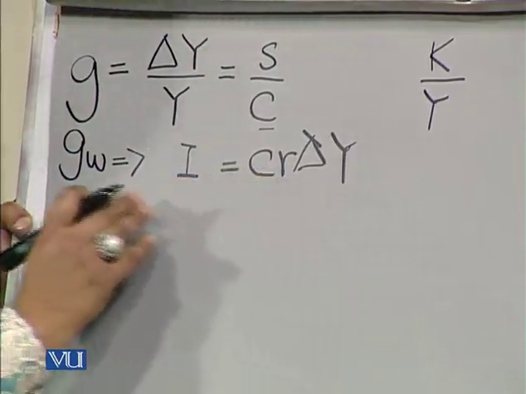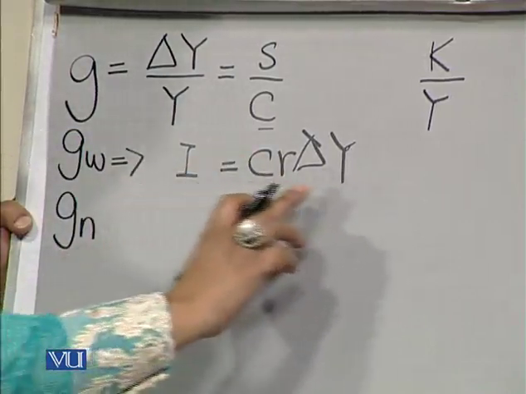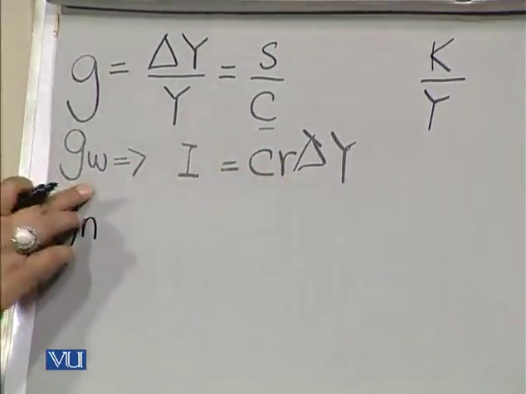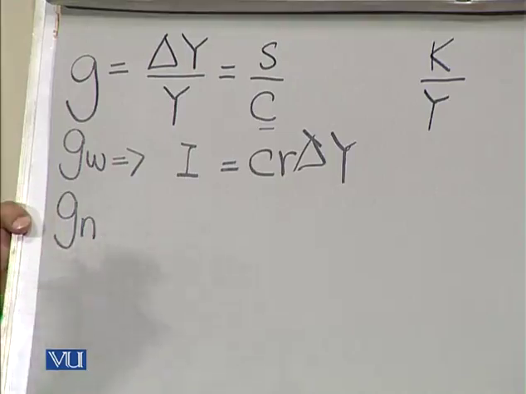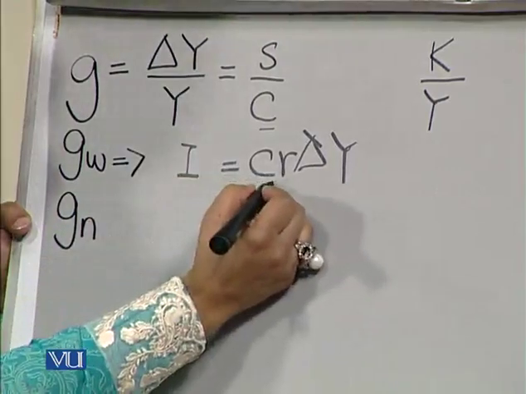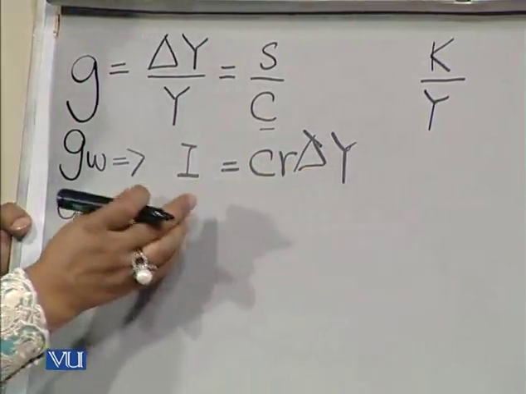So over here I've established a relationship which says that the warranted growth rate is that growth rate which we desire, so that this CR delta Y becomes equivalent to the total investment.